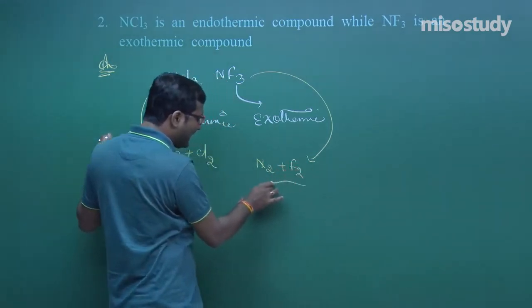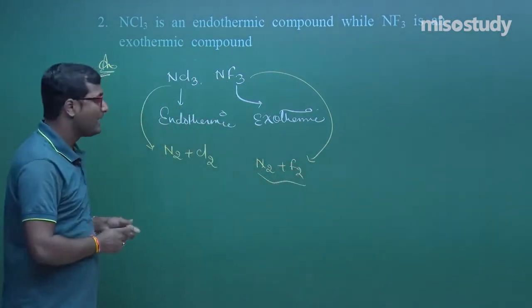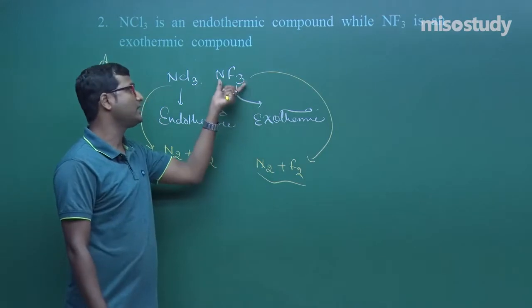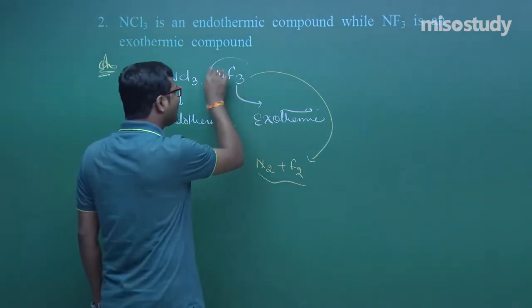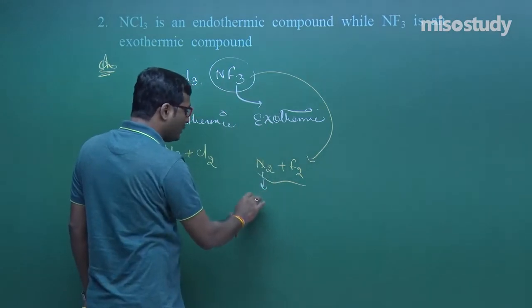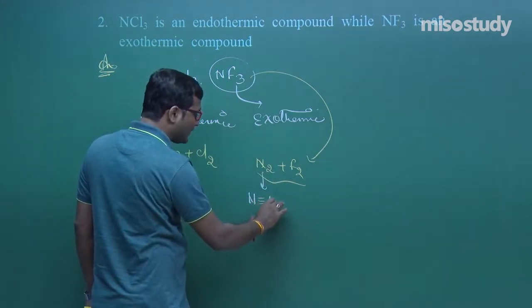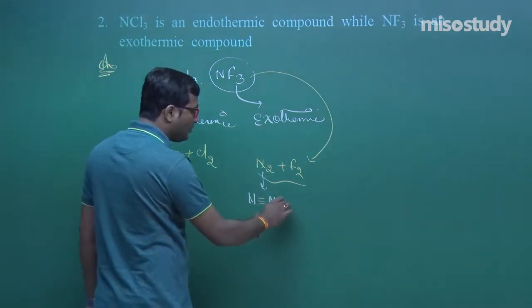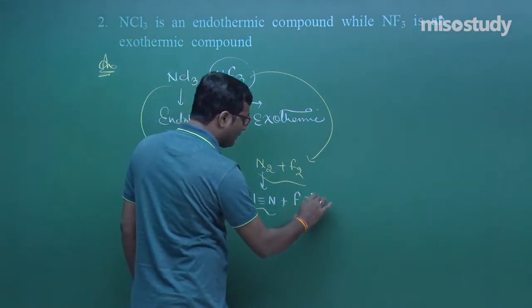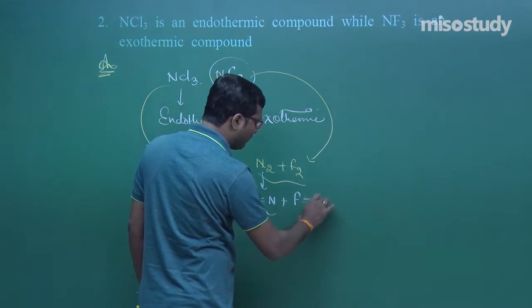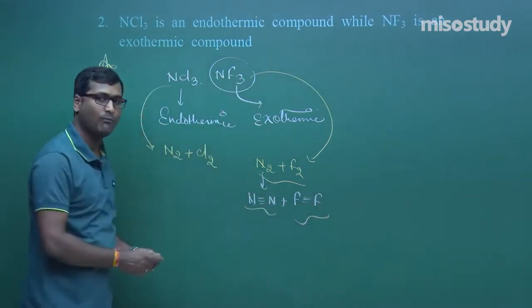Clear? The energy released during the formation of NF3 is more than the energy required to break the nitrogen molecule into nitrogen atoms, and the fluorine molecule into fluorine atoms. Why?